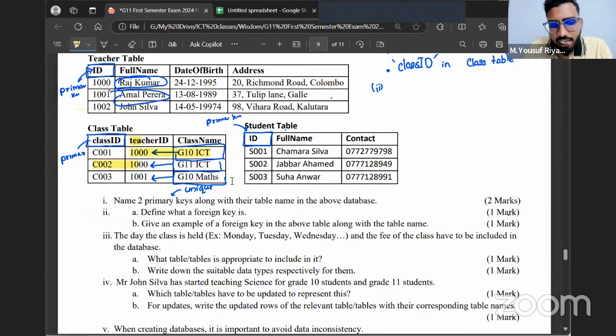For example, tell me, I have mentioned a teacher ID, right? Will this teacher ID ever get changed? Think nicely. Will this value in teacher ID get changed? It can get changed. In this table, it can get changed. Right? For example, let's say earlier Rajkumar was teaching grade 10 ICT. Now let's say John Silva is taking over. So you'll go and change this 1000 to 1001, right? This can change. That can change. But tell me, will the teacher ID change here?